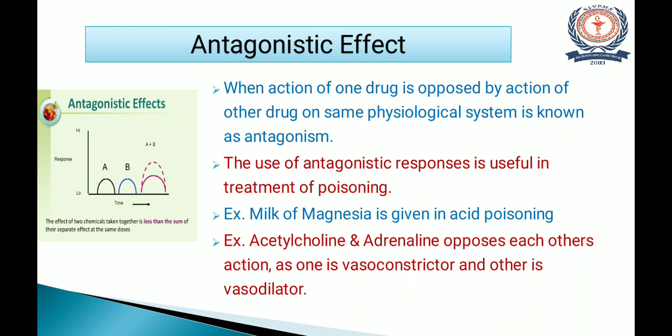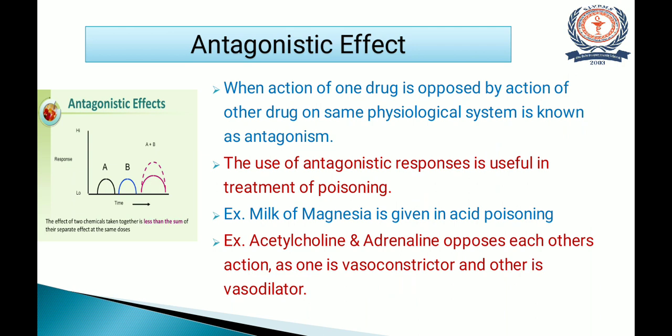An example is given. Now this is the beneficial example of antagonism. Milk of magnesia is given in the treatment of acid poisoning. Milk of magnesia is an alkaline drug. So whenever the person is suffering from acid poisoning, upon administration of milk of magnesia, it will neutralize the effect of the acid and obviously it will produce a beneficial effect.